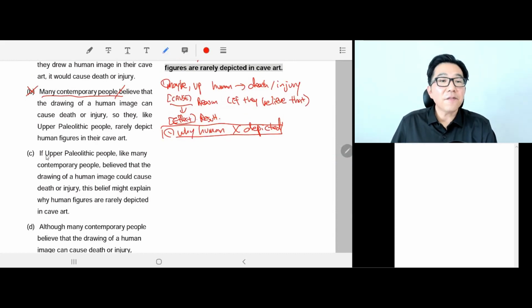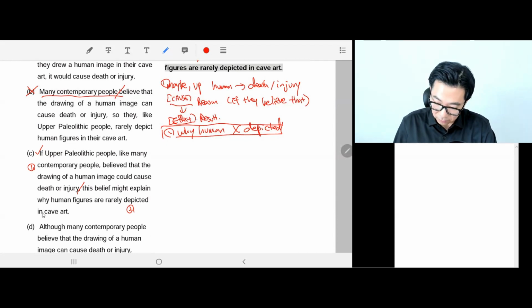Okay, C. If Upper Paleolithic people, like many contemporary people, so far so good, believed that the drawing of a human image could cause death or injury, perfect. First part, clear. This belief might explain why human figures are rarely depicted in cave art. Perfect. Cannot be clearer than that.